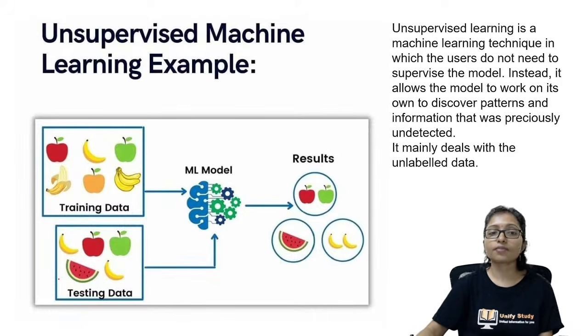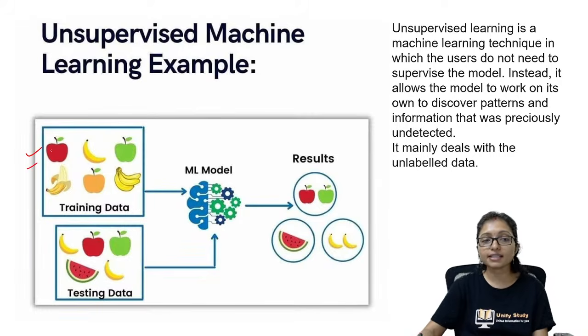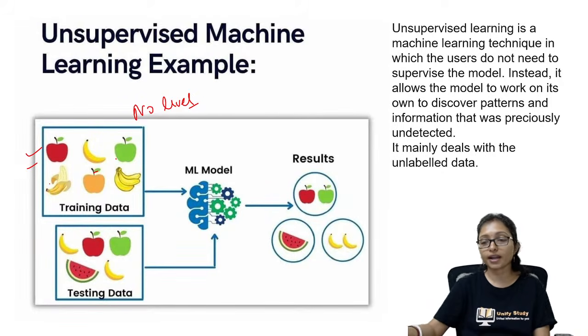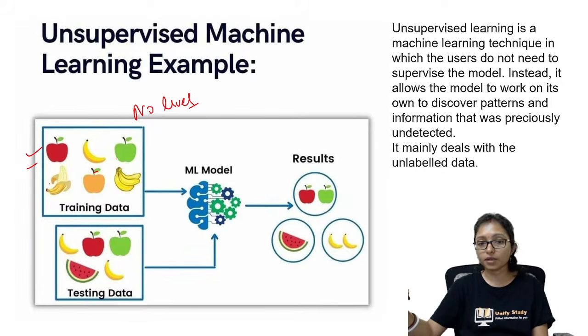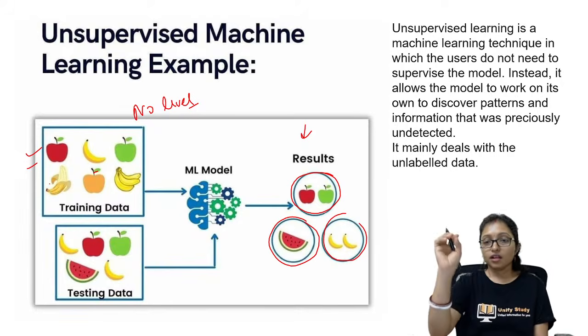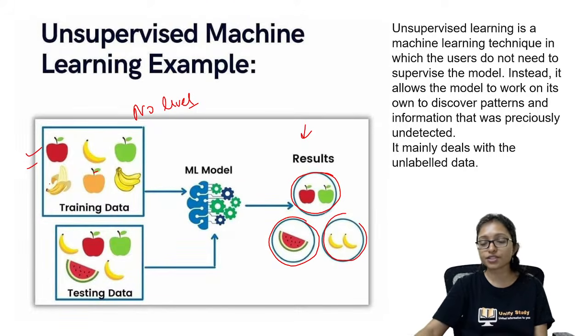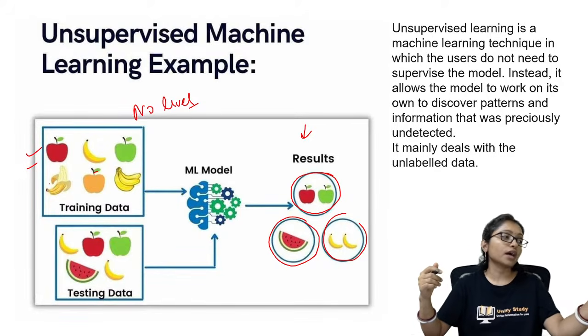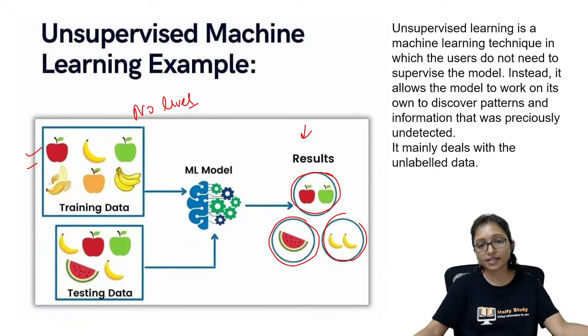Now here is unsupervised learning. You can see these are the training data but unlabeled. There is no labeling, like it is an apple or it is a banana or whatever. Without any label, the machine is making clusters. These are the same type, these are the same type. The machine makes the clusters and after that the machine tries to understand. That's why this is called unsupervised learning.